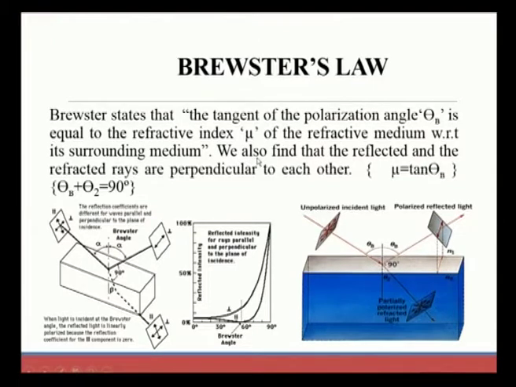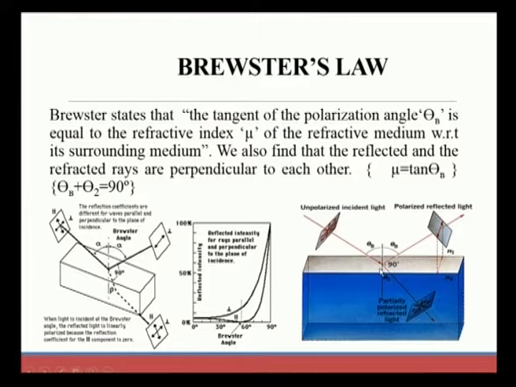We also find that the reflected and the refracted rays are perpendicular to each other. From Brewster's law, we can observe that the unpolarized incident ray is incident at an angle theta b, which is called the polarizing angle, on the surface of a refracting medium. This is theta b, where tan theta b is equal to the refractive index mu of the medium.